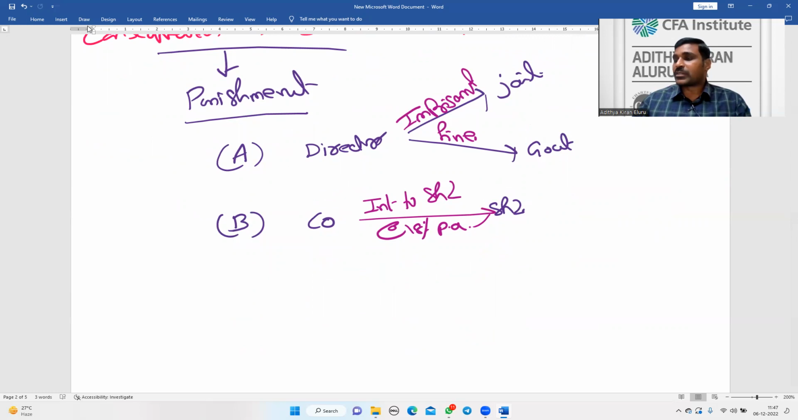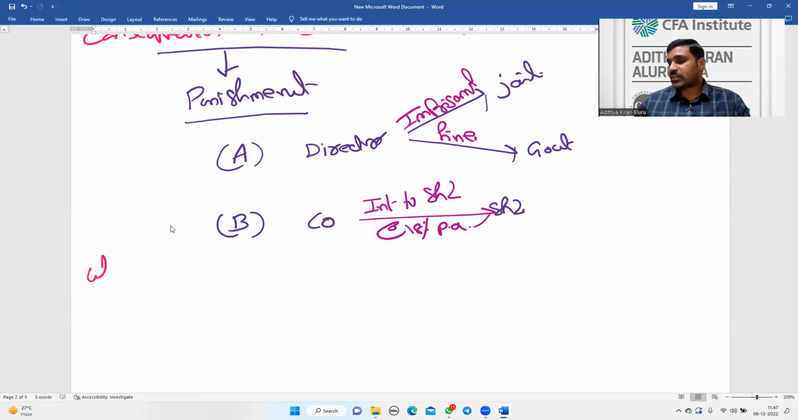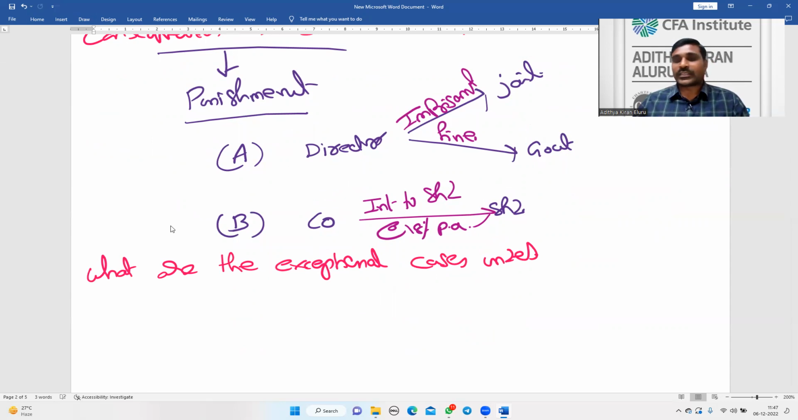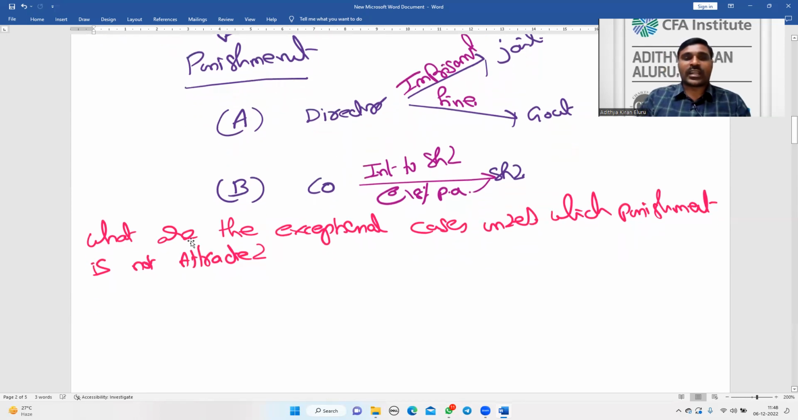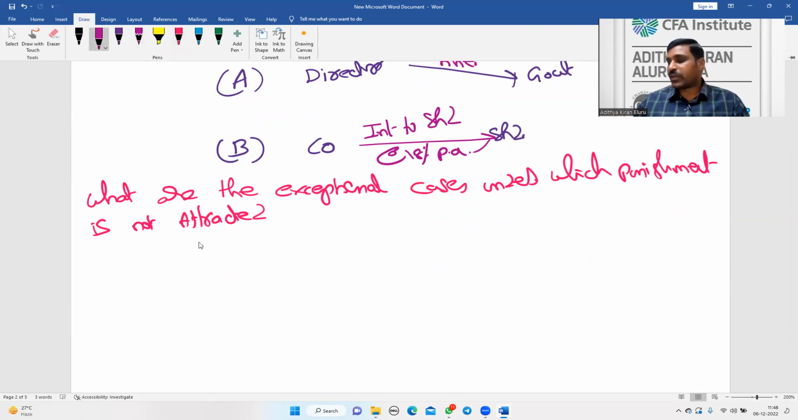Now, what are the exemptions? Are there any exemptions from punishment? Yes. What are the exceptional cases under which punishment is not attracted? So there are many exceptional cases when punishment is not attracted.